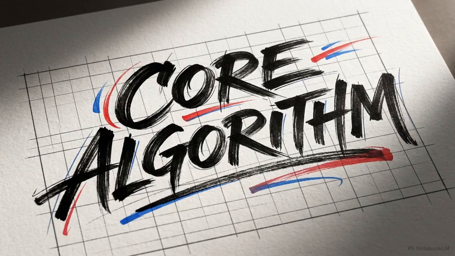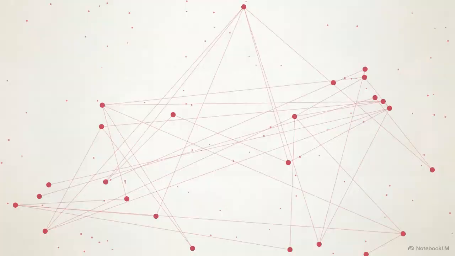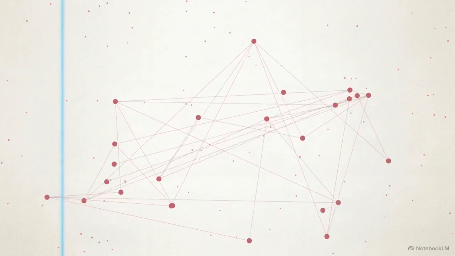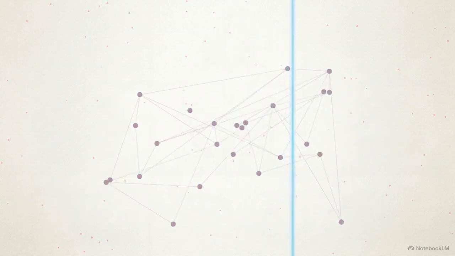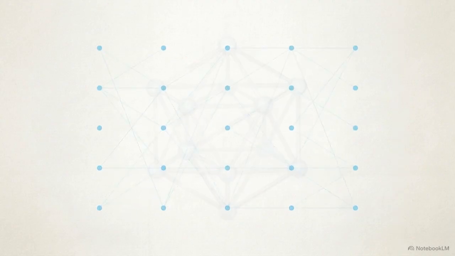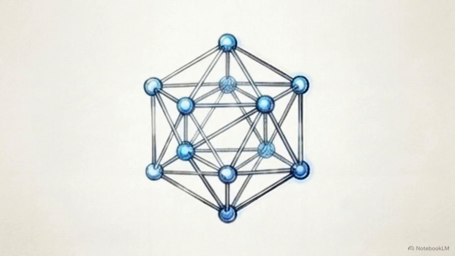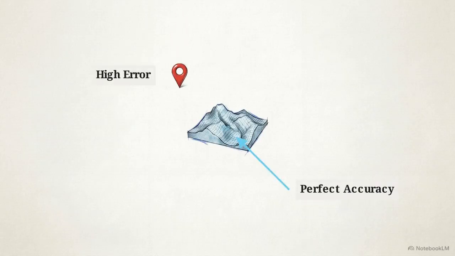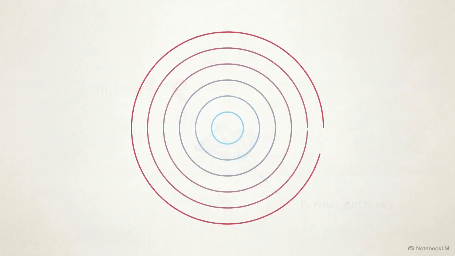To do that, developers rely on a mathematical algorithm called gradient descent. It acts as the primary optimization engine driving modern AI. This process forces the network to align its internal weights with the training data, evolving the code from static noise into a functional architecture. We visualize error using a cost function, a 3D landscape where high peaks are terrible predictions and deep valleys are perfect accuracy. The algorithm seeks the absolute lowest point.